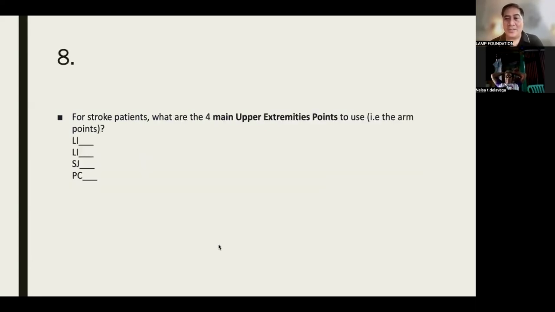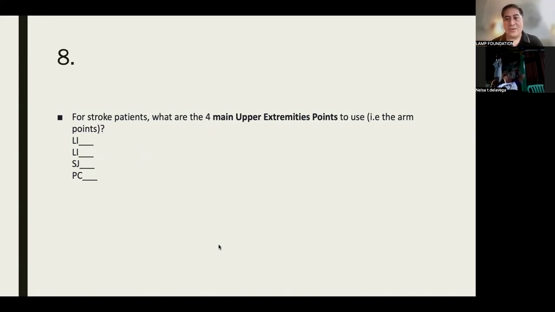Next, I'm sure you have the answer here, madam. I have the answer for the stroke points, 7 to 14. For the 4 main upper extremities points to use, these are called the arm points. Easy, no? So, do you have the answer?